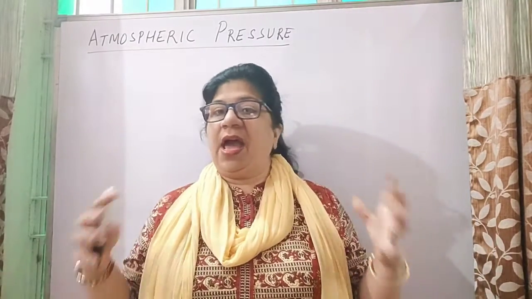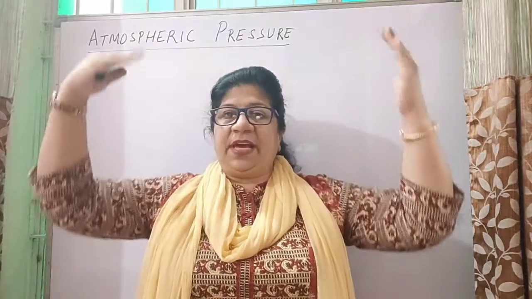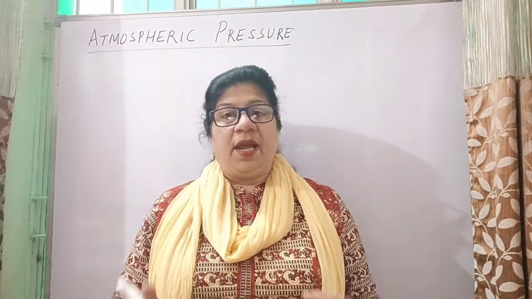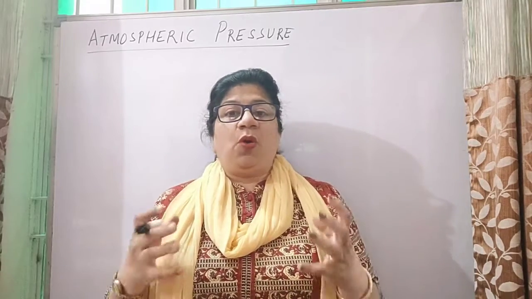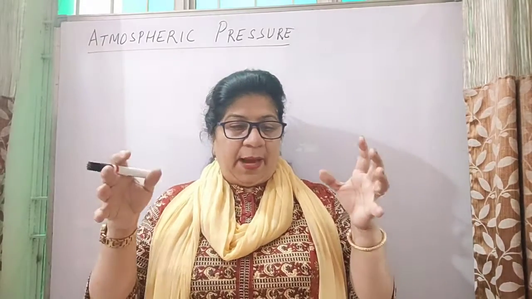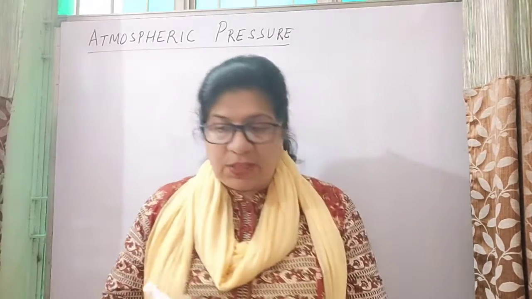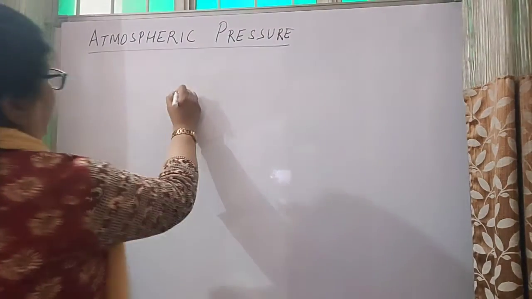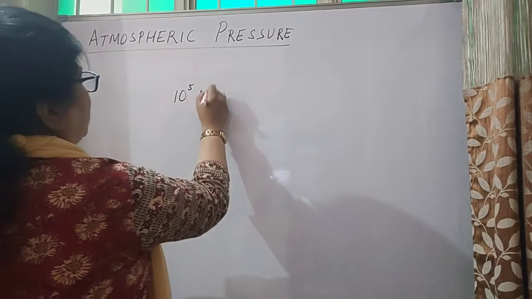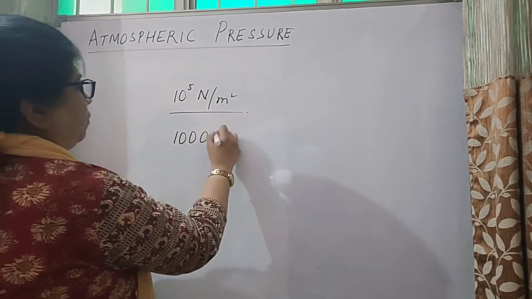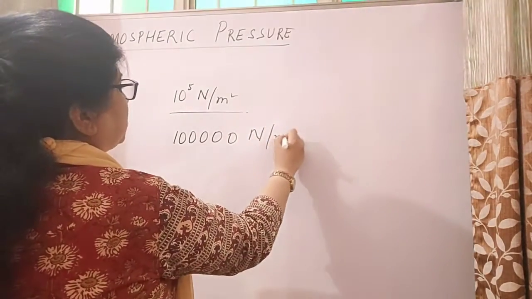बहुत सारी हवा है and we are living at the bottom. हमारे ऊपर सारे layers हैं. So now air has weight, right? That means that much weight is being applied on the surface of the earth. It was measured and found out to be 10 to the power of 5 Newton per meter square. That is 1, 2, 3, 4, 5 Newton per meter square.